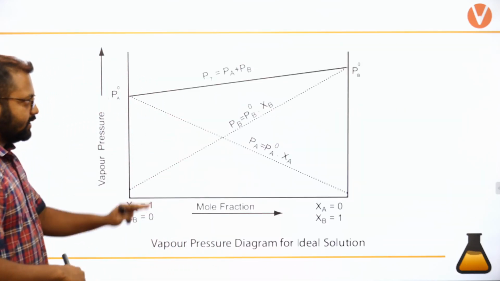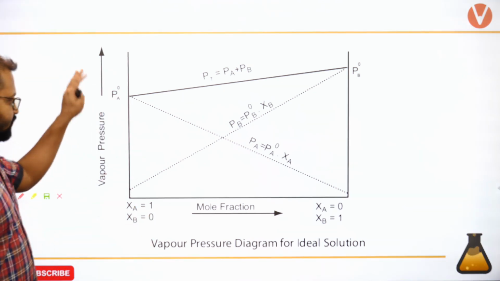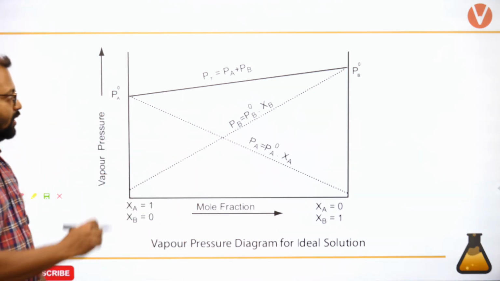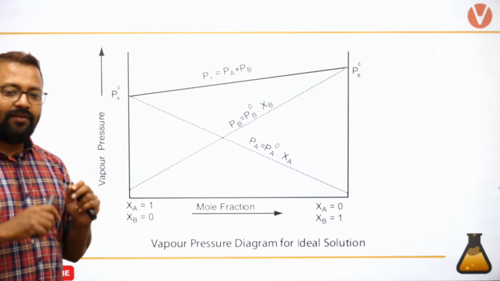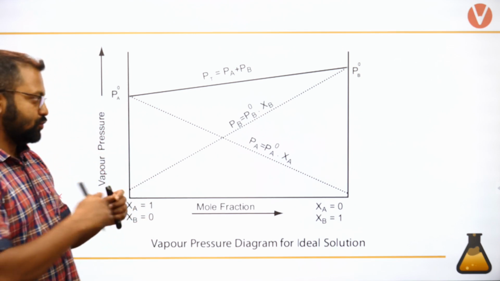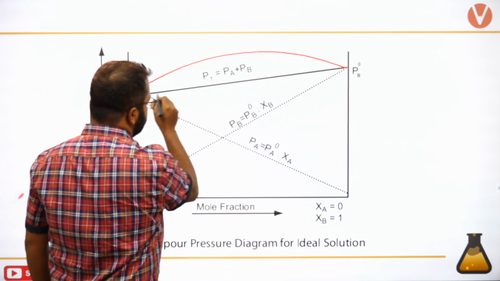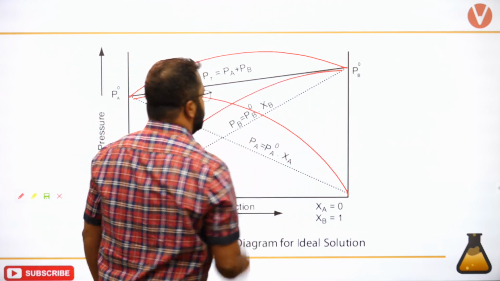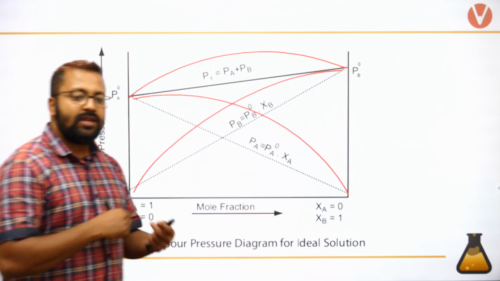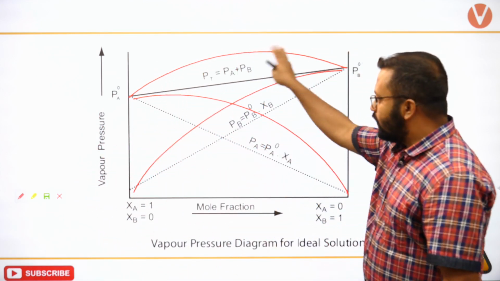Let's analyze it in this system. This is the vapor pressure versus mole fraction plot for an ideal solution, but if it is for a solution which shows positive deviation, I will be having something like this. The vapor pressure of each of them will increase, and you will get a plot like this.